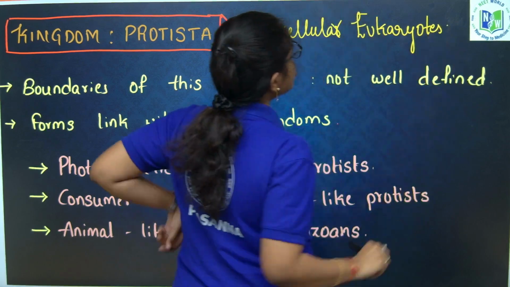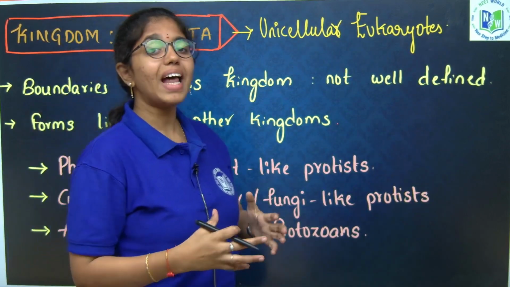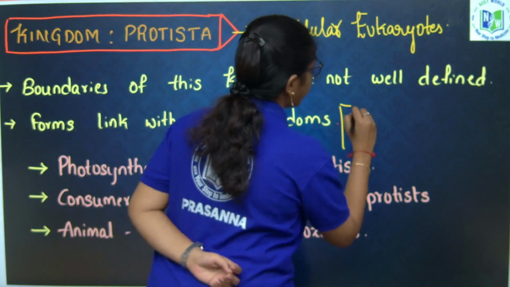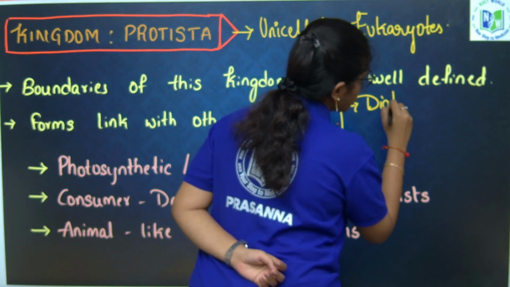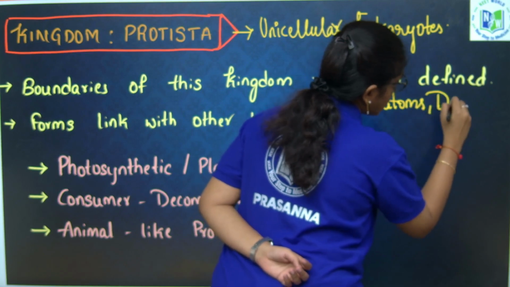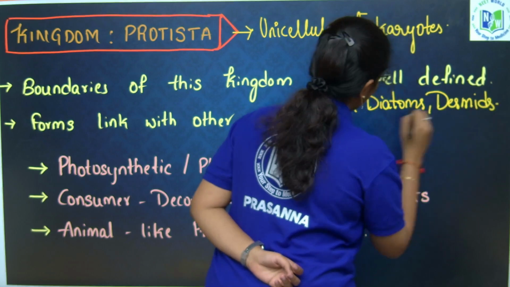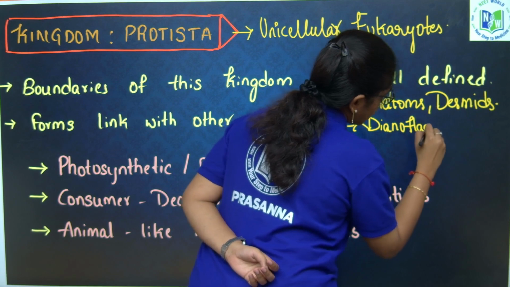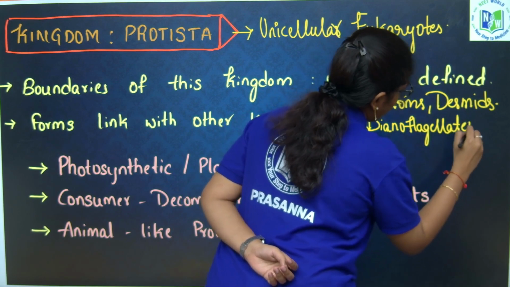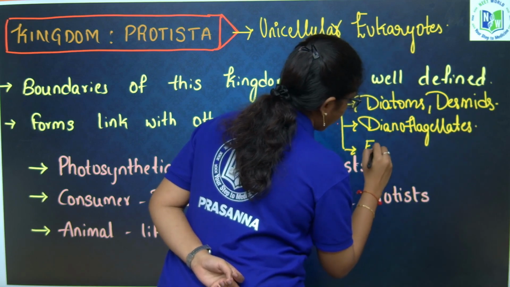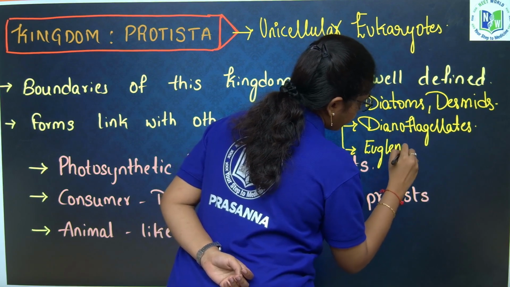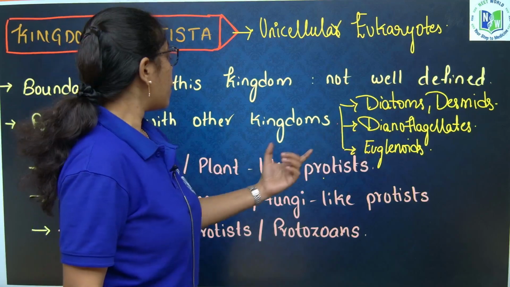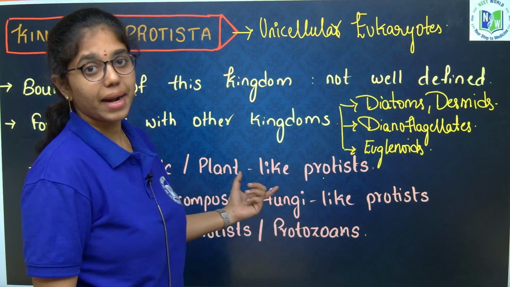Those unicellular eukaryotes which have chlorophyll and conduct photosynthesis were placed under plant-like protists, like diatoms, desmids, dinoflagellates, and euglenoids. And what, ma'am? Euglenoids. They have chlorophyll and they conduct photosynthesis. As they represent plant-like features, they are placed under plant-like protists.